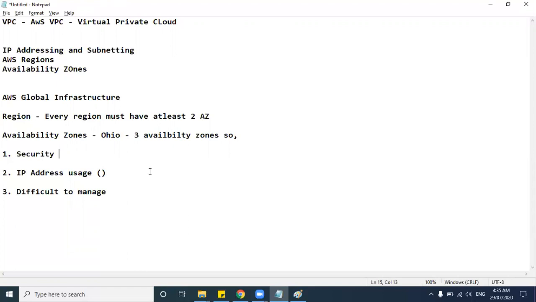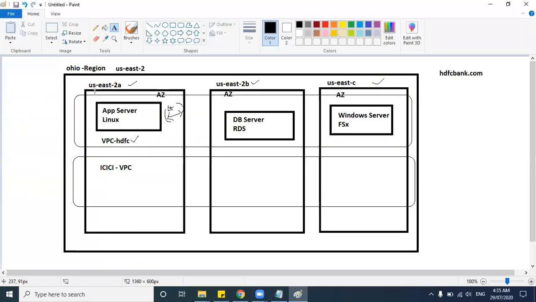And the third one is, because the data center is distributed for customers in a virtual private cloud, it will be easy for them to manage. So these three limitations are overcome using the implementation of VPC.